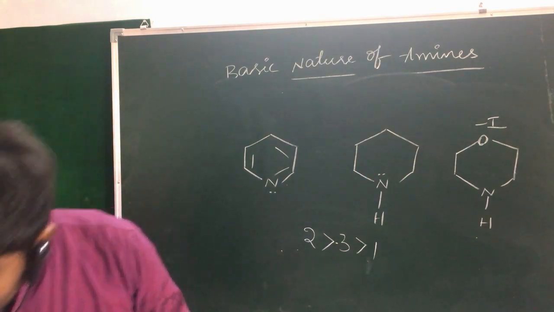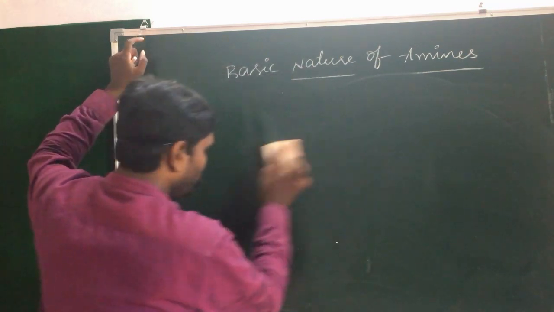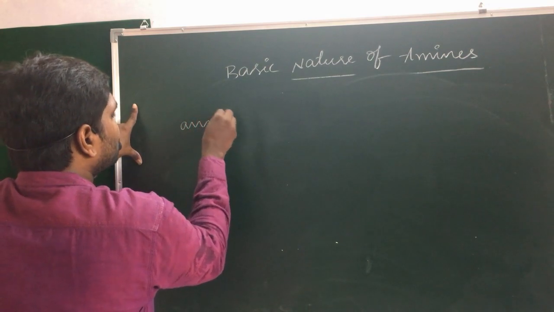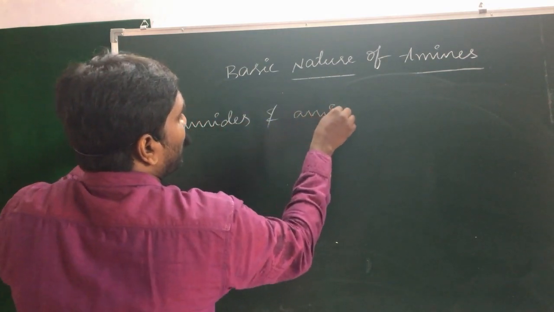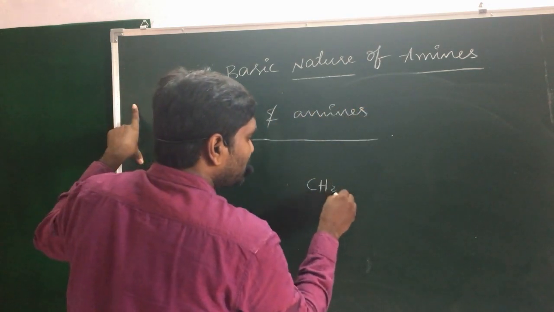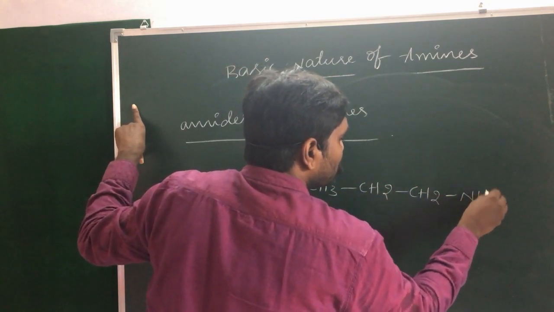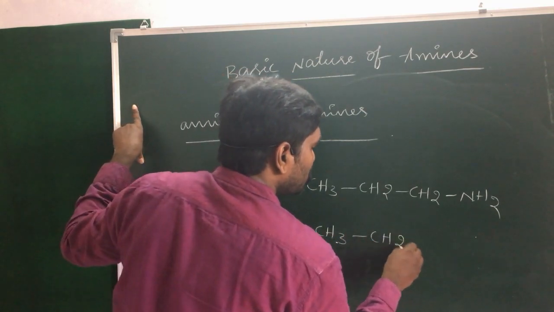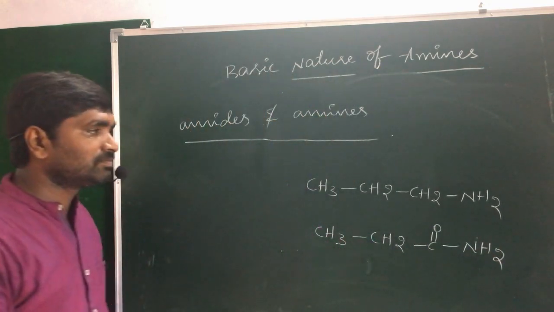And the next one is the comparison between amides and amines. Which is a better base? When you take CH3, CH2, CH2, NH2, which is nothing but an amine, and CH3, CH2, C double bond O, NH2, which is nothing but an amide.